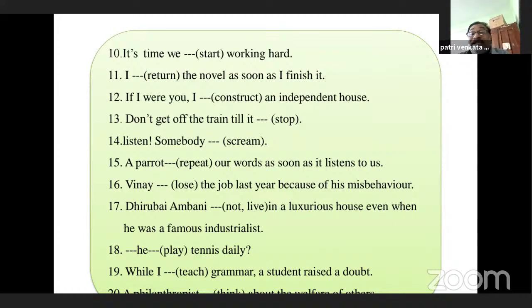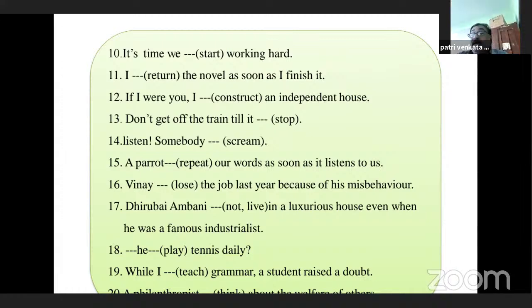He played tennis daily. This is a routine action. So routine actions should be in simple present tense or present indefinite. So does he play tennis daily? Does he play tennis daily?